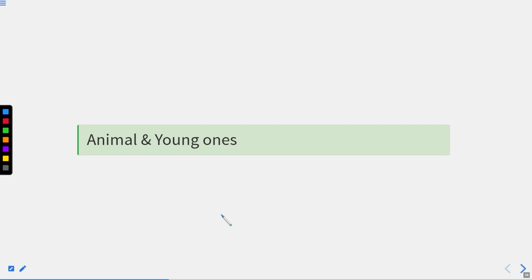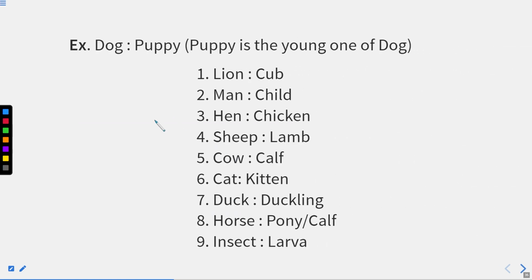That is animals and their young ones. We know that for every human being, the child is known as a kid, right? They are never called human being's kid, they are simply called kid. In a similar manner, a dog's young one is called a puppy. Definitely we have seen many small puppies in our streets as well, right? For a lion, the child is called a cub. For a man it is a child itself.